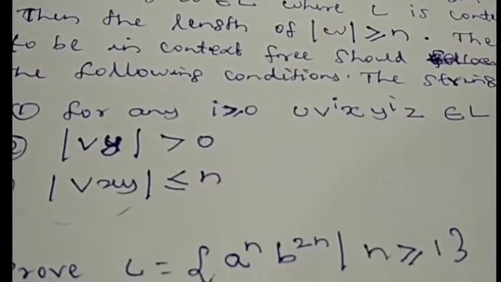And condition number 1 is: for any value of i greater than or equal to 0, we are going to vary only 2 components inside the 5 components into which we have split the string. That is the V component and the Y component we are going to vary. So if we keep on pumping V and Y, the string still belongs to the language. This is condition number 1. And next, the length of the two components V and Y together should always be greater than 0. That means in no way should it be equivalent to epsilon. So empty length is not permitted for V and Y.